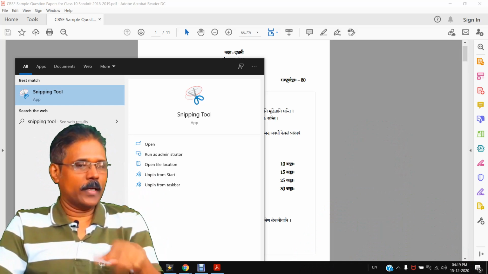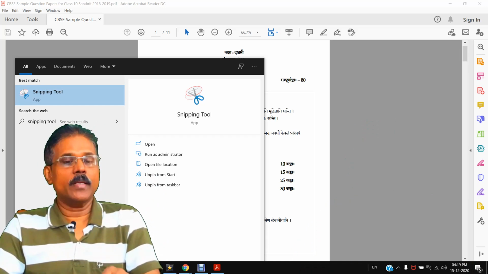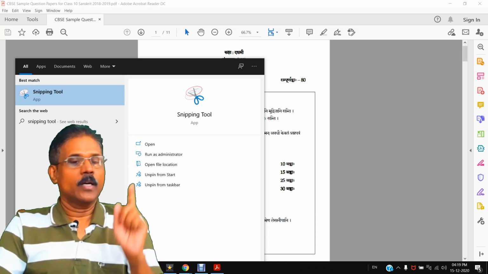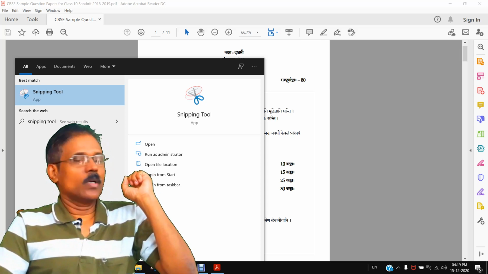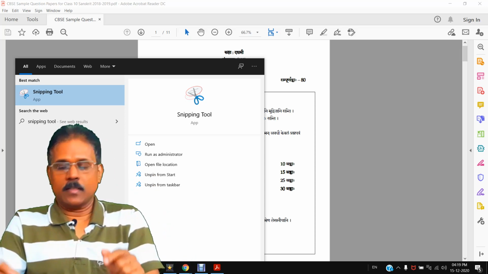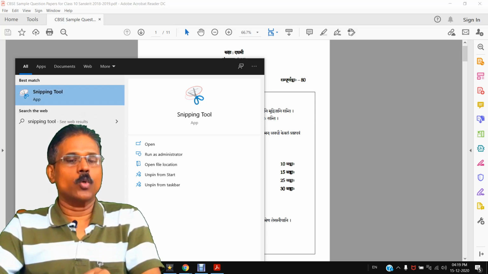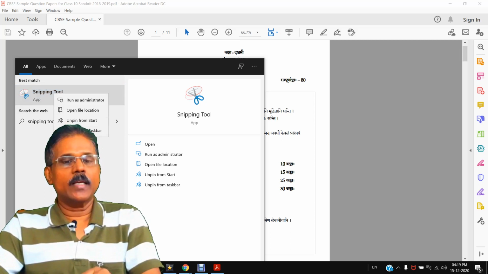See, I typed snipping tool here, and you can see the snipping tool. On this tool you right click, then click unpin from taskbar, because I already pinned the tool in the taskbar. That's why you will see pin to the taskbar here.